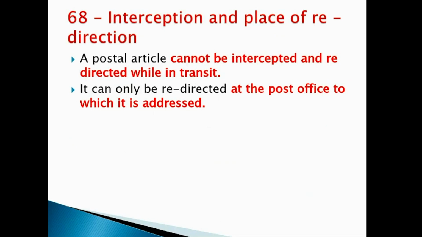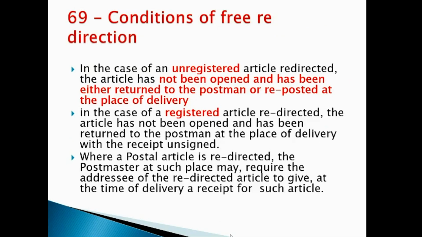And also, these kinds of articles can only be redirected at the post office to which they are addressed. So only the office which receives the article, where it is addressed, can redirect the articles and no other can redirect them. So this is about clause number 68.